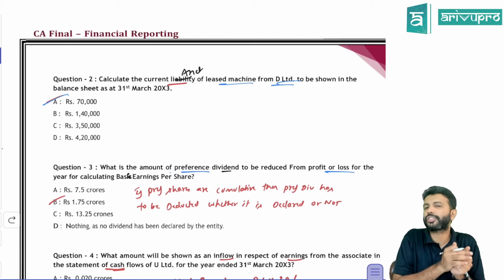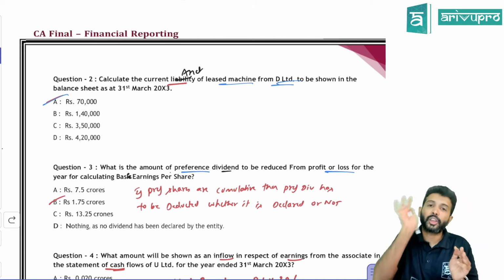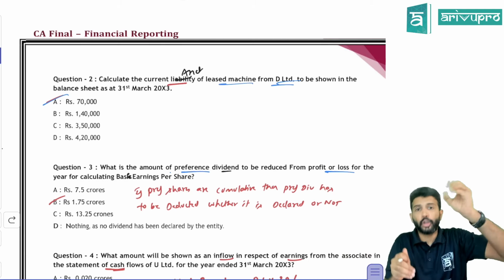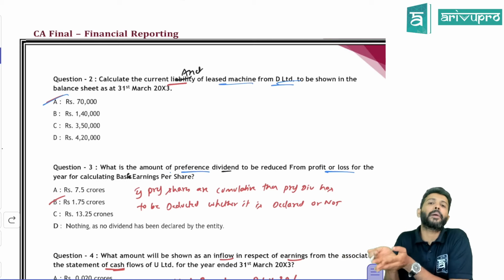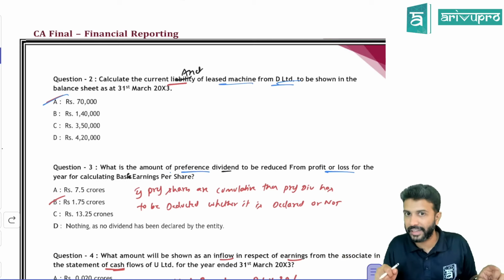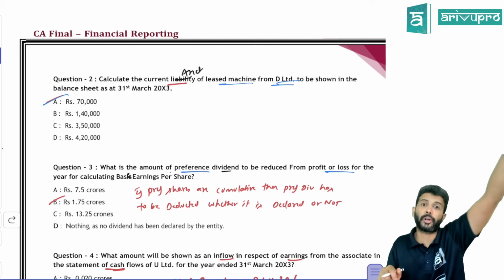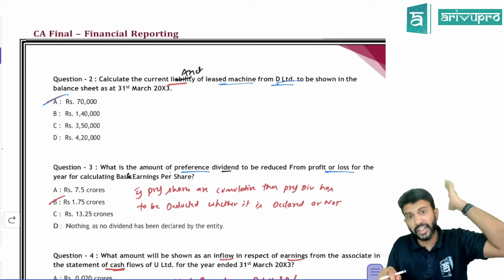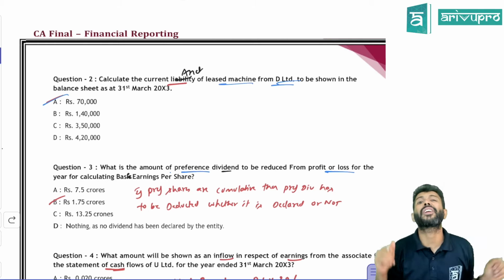Yes. So for that, there is a small concept. What does our concept say? You need to check whether the preference shares are cumulative or non-cumulative. Cumulative preference shares means the dividend goes on accumulating. Meaning if this year the company makes a loss, this year you will not pay any dividend, but the next year, or whenever in future the company makes profit, all the previous years' dividend arrears also have to be settled. Meaning dividend goes on getting accumulated. So the company cannot escape from that.